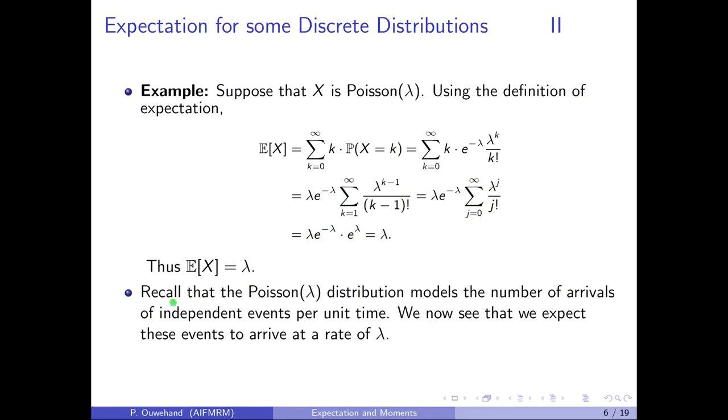Now recall that the Poisson distribution models a number of arrivals of independent events per unit time. We now see that we can indeed interpret lambda as a rate parameter because we expect lambda events to arrive per unit time.